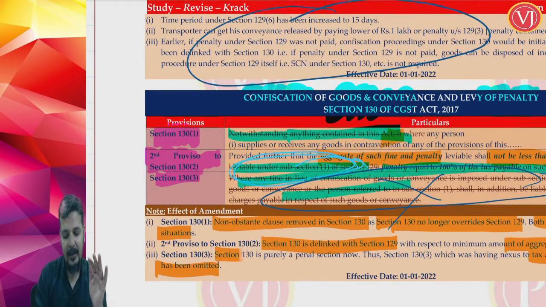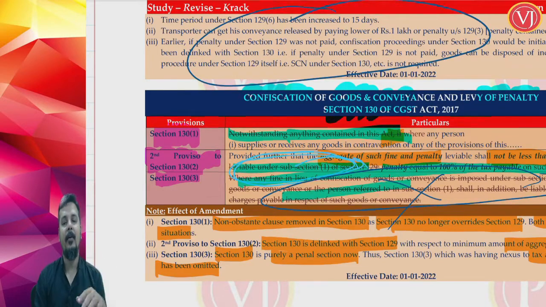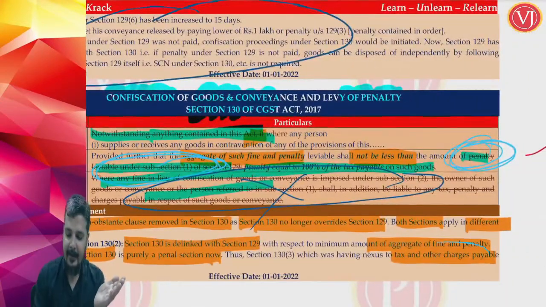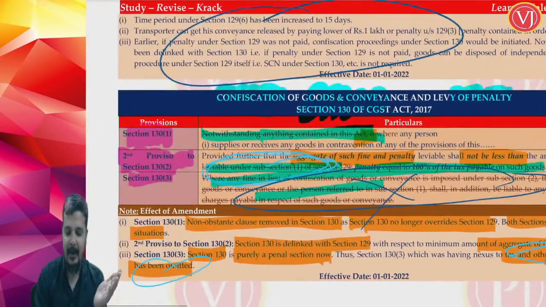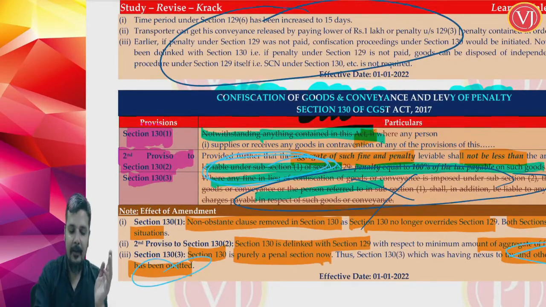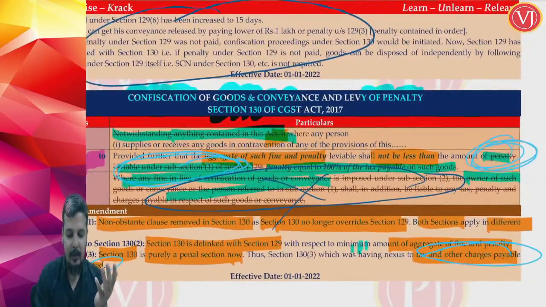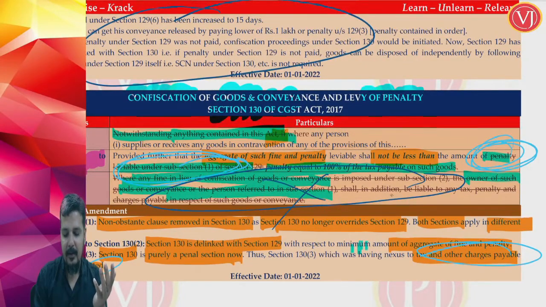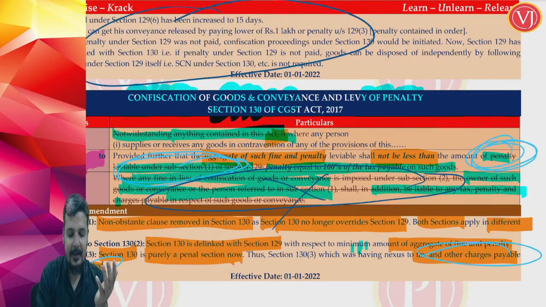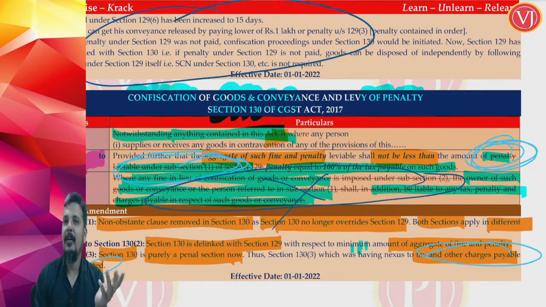As you know, now section 130 is purely a penal provision. So there will be confiscation, and if you want to take back your goods, you have to pay redemption fine and penalty. So now it is purely a penal section, confiscation and a penal section. So talking about tax and other charges payable was not making any sense. Therefore, they have removed that reference. So when you are paying a fine in lieu of confiscation, to avoid confiscation, you are paying a fine. The owner of the goods or conveyance shall, in addition to tax, penalty and charges payable, pay that redemption fine.